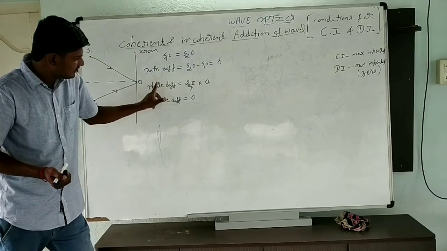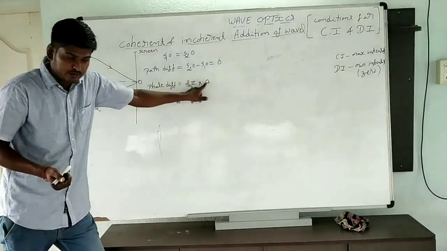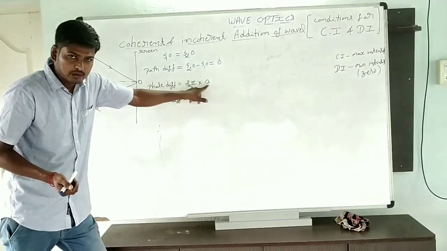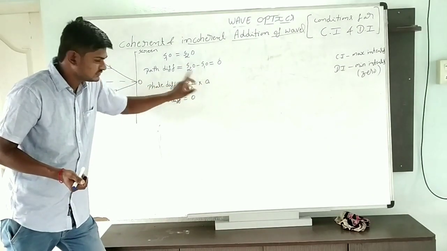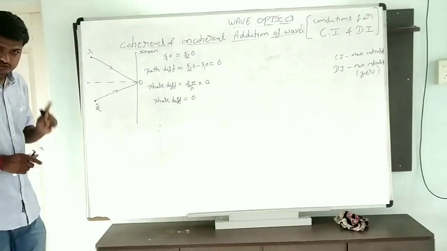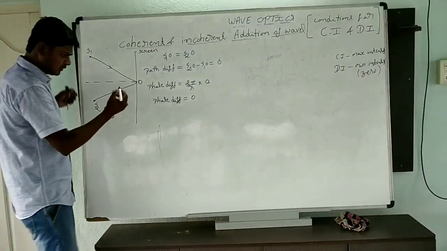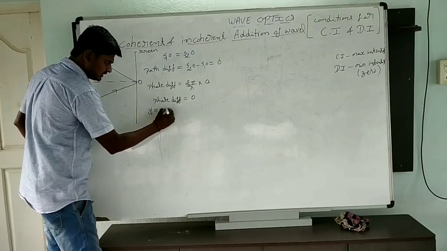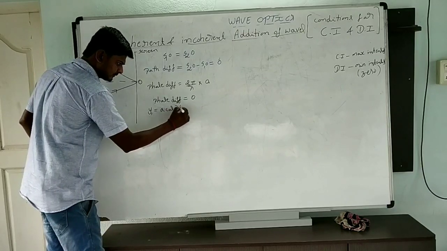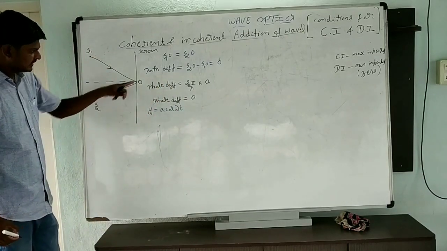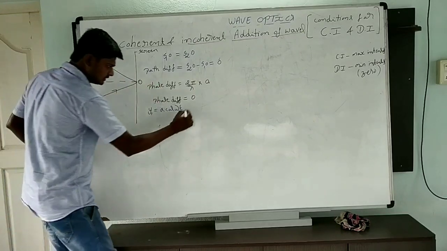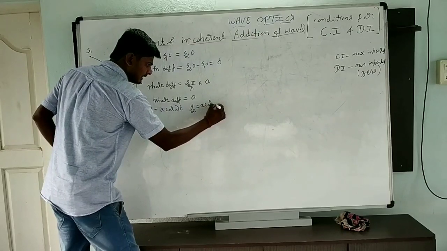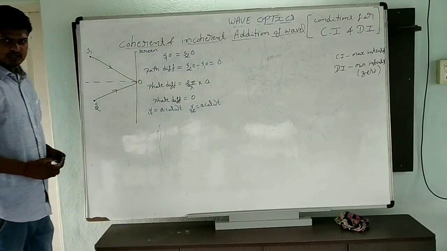The phase difference and path difference relation is simple: phase difference is equal to 2 pi by lambda into path difference. The path difference we already got is 0. Now we can take the displacement of the first wave y1 is equal to a cos omega t. For the second wave the phase difference will be 0, that's why we can write y2 is also a cos omega t.